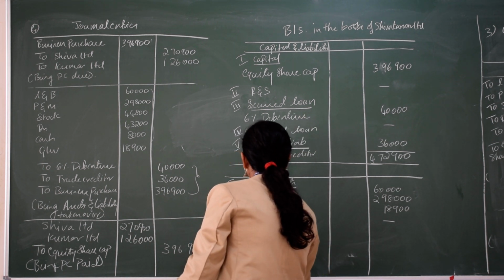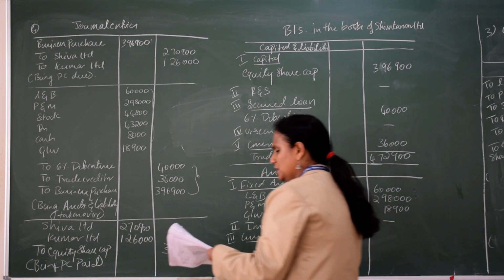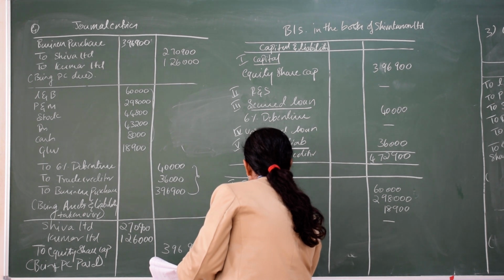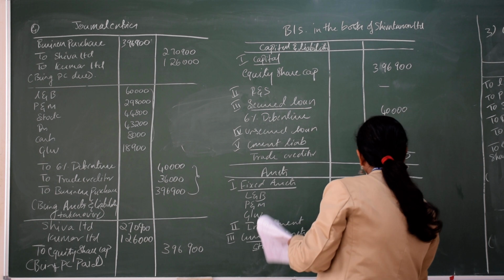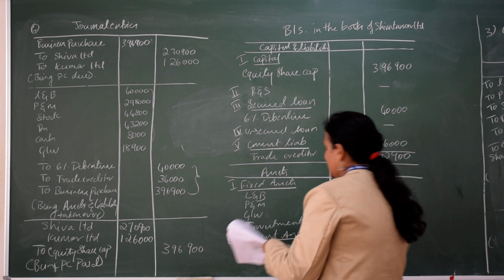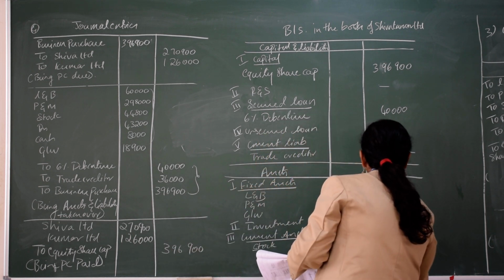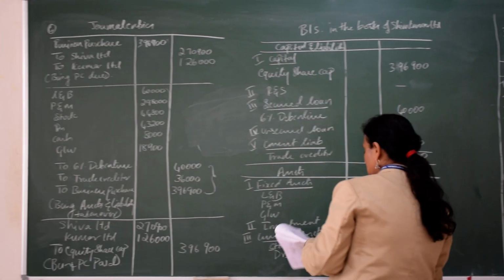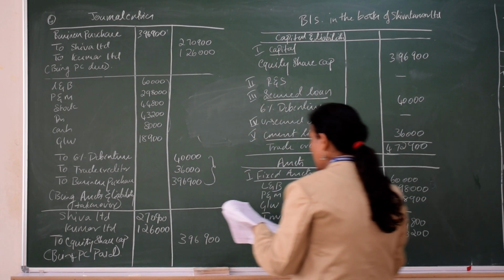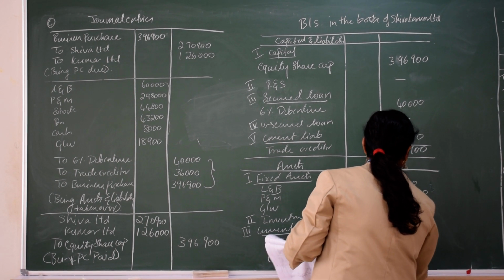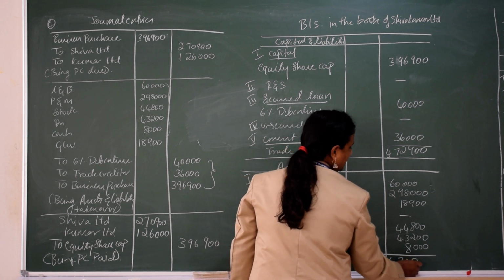Third one, current assets. What are the current assets you have? Stock. How much is stock combined? You will get 44,800. Next, debtors. If you combine, you will get 43,200. Next, cash. If you combine, you will get 8,000. If you total this, you will get 4,72,900.